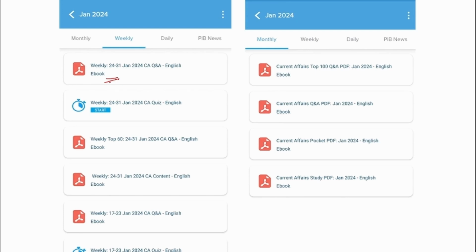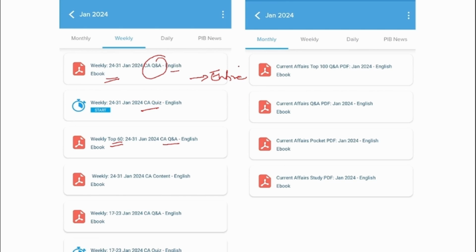So that particular week's news will be compiled into a PDF in question and answer format in English, and will be uploaded here. And to enhance and strengthen your learning, you can also attend the quiz. Here we provide you with the entire news of that particular week. But here we take the top 60 most important news and we upload it in this PDF in question and answer format.